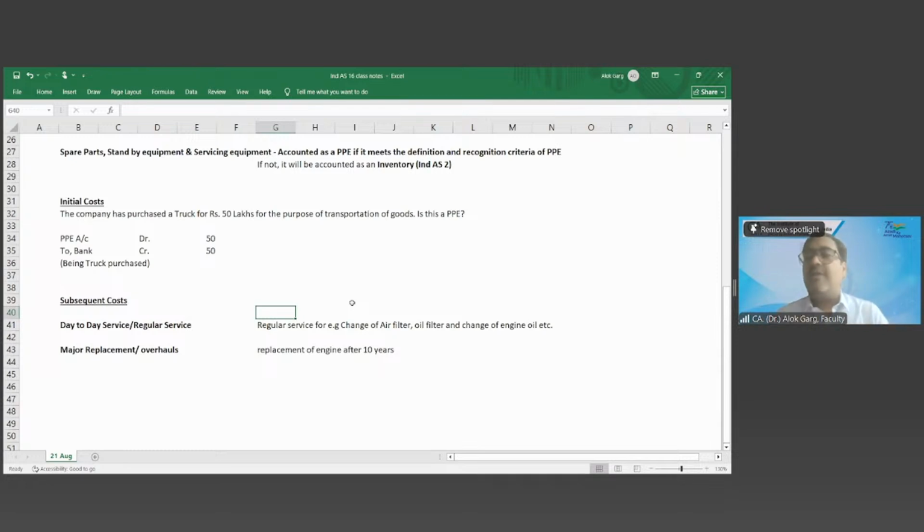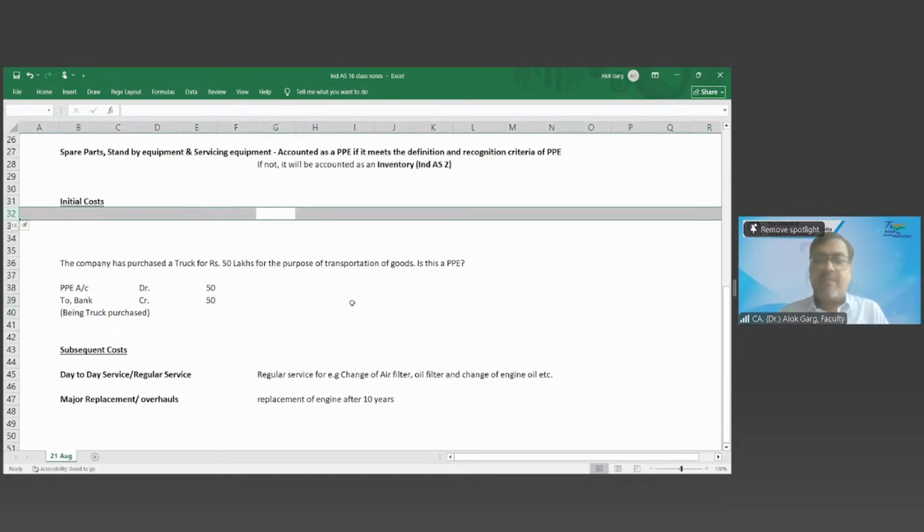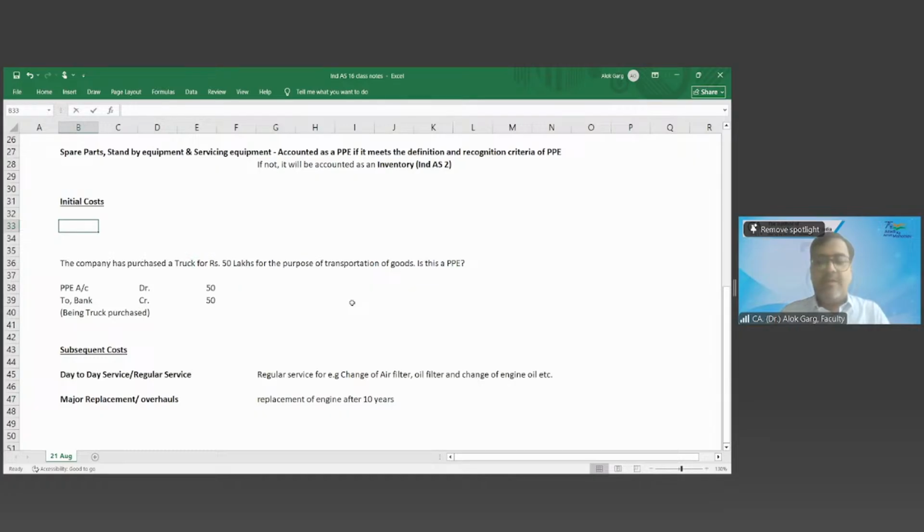Okay, now coming to this. Friends, for initial cost, what was the recognition criteria? The future economic benefits will flow to the entity and cost can be measured reliably.